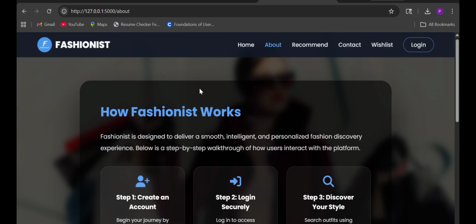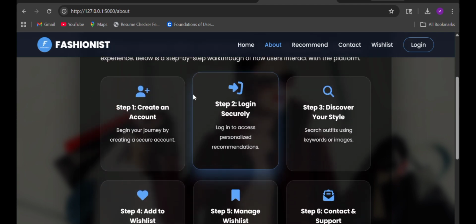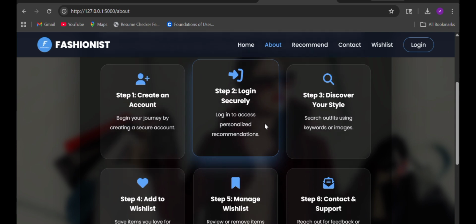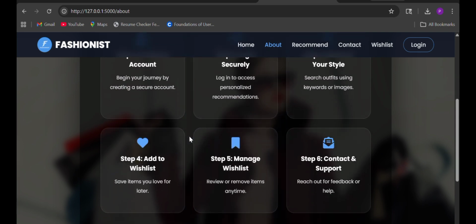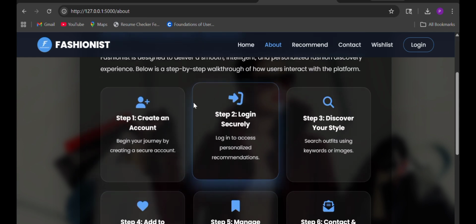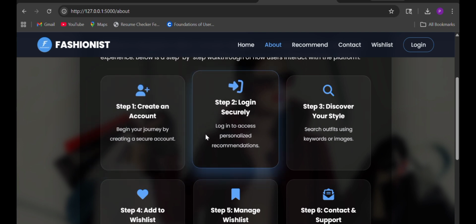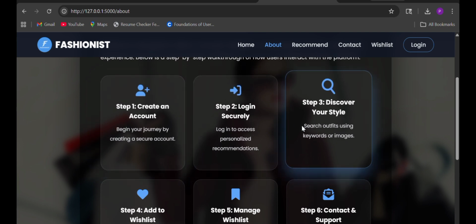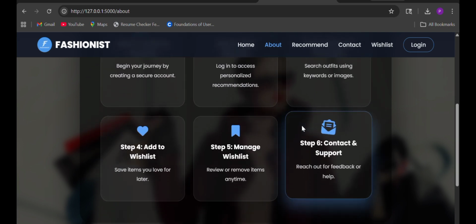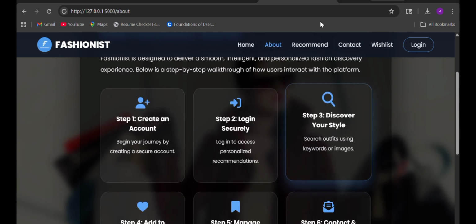And this is the about page in our website. Here we have the steps on how to create the account, how to discover our styles, and also how to add the images to the wish list. Everything is here. The first step is creating the account, and the second step is to log in securely and discover your styles. Then you can add the images to the wish list, and we can manage the wish list. Also here we have included the contact page too.